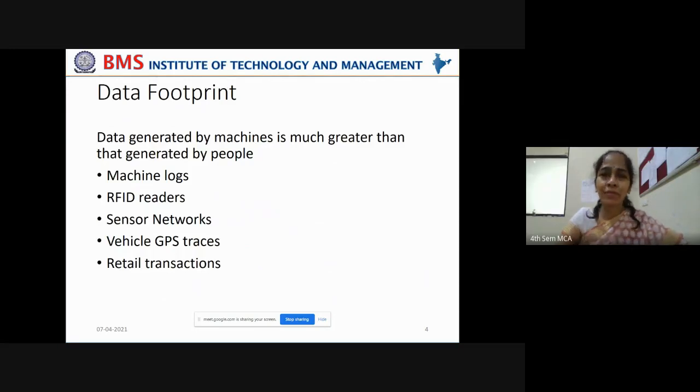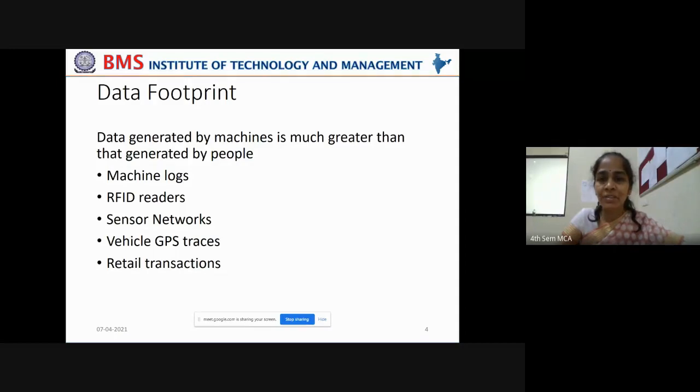After taking so many photos, when your phone memory is filled up, then you will understand. You will feel it very hectic to store that data. You need to have some secondary devices where you want to store that data. So you're generating a data footprint here.